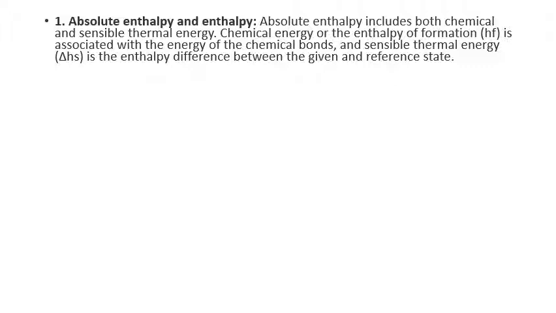The absolute enthalpy includes both chemical and sensible thermal energy. So, it includes both things. While the chemical energy or enthalpy is associated with the energy of the chemical bonds, sensible thermal energy is the difference between a given and a reference state.